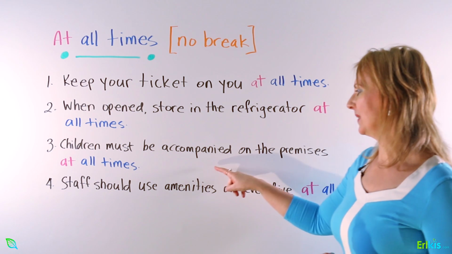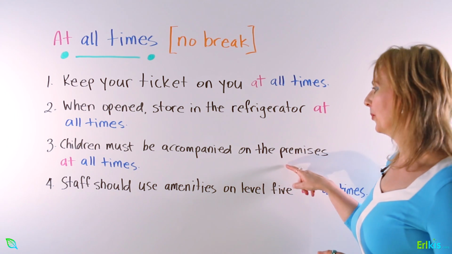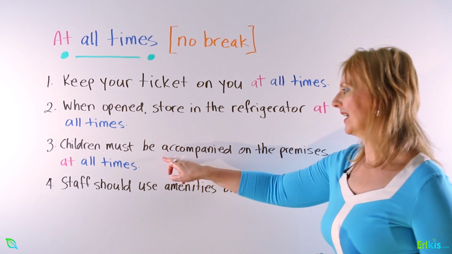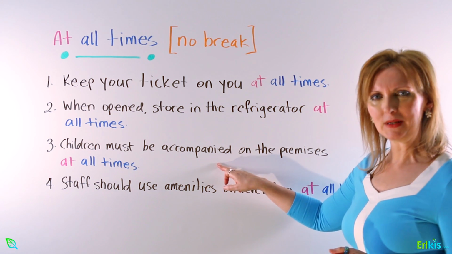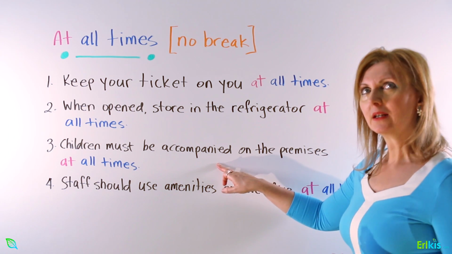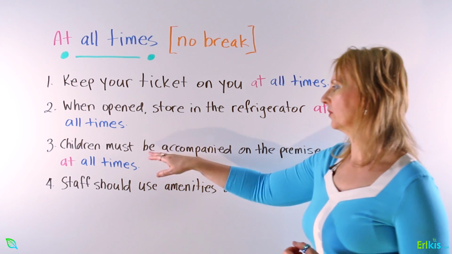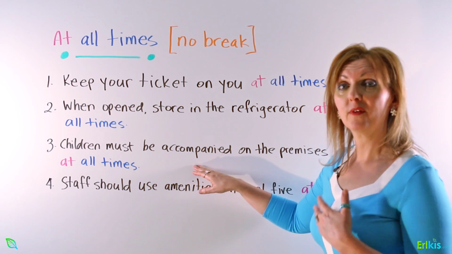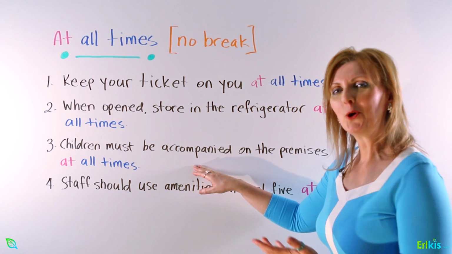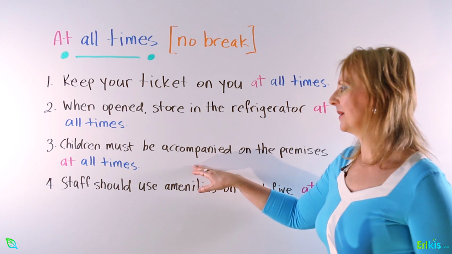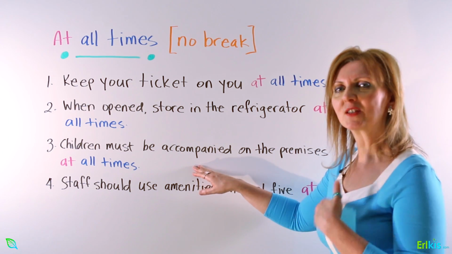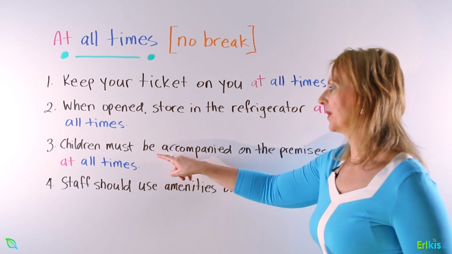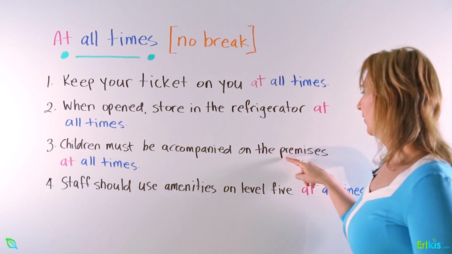3, children must be accompanied on the premises at all times. Accompanied. What does that mean? To accompany. It means that children must be with their parents or an adult. So who are the children with? They must be accompanied. So they must be with adults. So children must be accompanied on the premises.